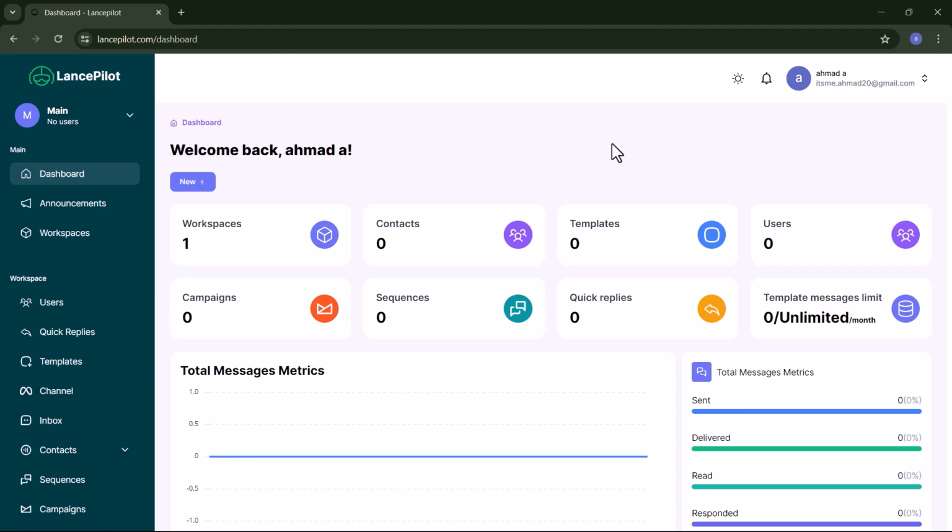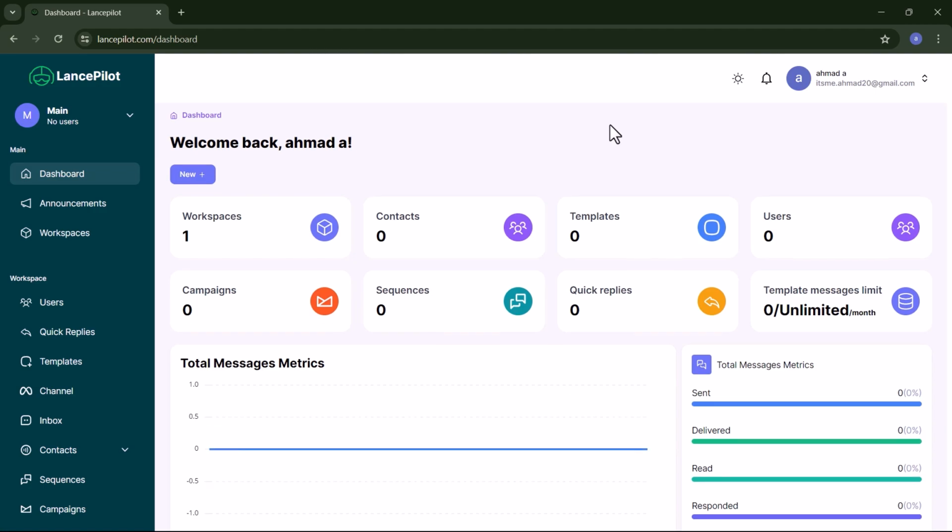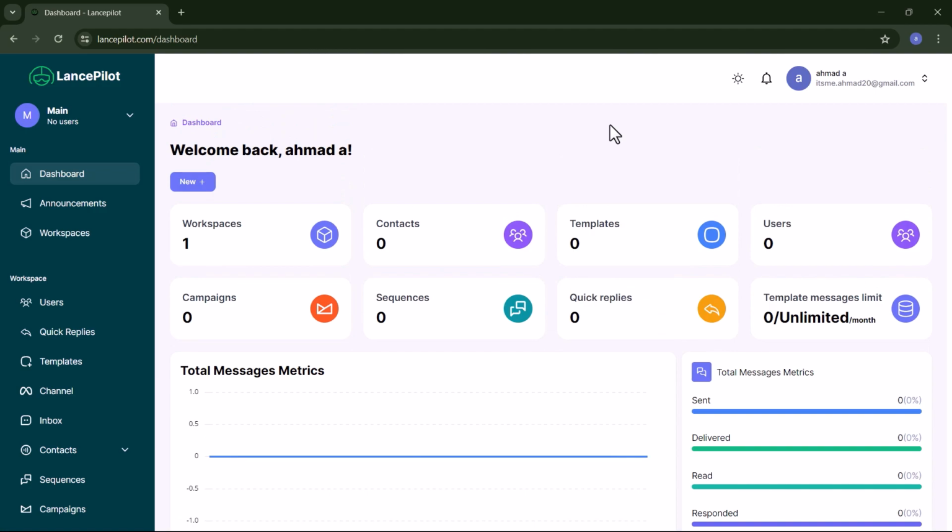So Lancepilot is the world's first meta-compliant WhatsApp cold outreaching tool, and we stand out because with Lancepilot you can easily start your WhatsApp marketing, even if you are a beginner. When a user logs on to the Lancepilot platform, they see a nice dashboard and features ready to power their marketing. Right after logging into the platform, they will be required to connect their number with WhatsApp Business API.